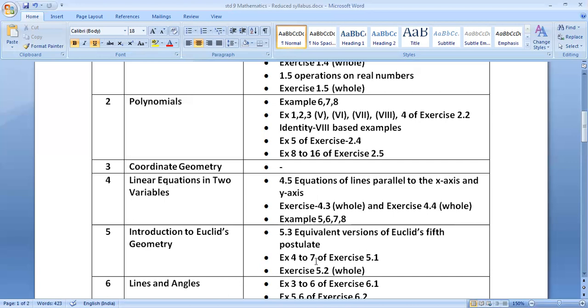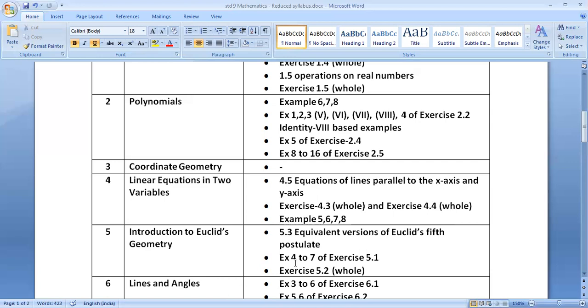But on page number 85, exercise 5.1, out of the entire exercise, question numbers 1, 2, 3 are included. But in the same exercise 5.1, sum numbers 4 to 7, that is 4, 5, 6, and 7 on page number 86, are excluded.